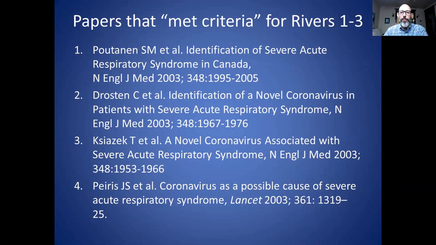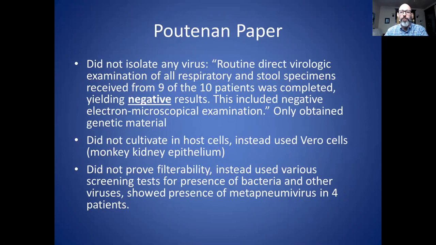So here are the 4 papers that I mentioned that are footnoted that supposedly satisfy the first 3 criteria of Rivers. So Puutanen, Drosten, Kaziacek, and Paris. And please forgive me if I'm mispronouncing any of those names. And these are all about the SARS coronavirus from 2003. So let's look at the Puutanen paper first. So they did not isolate any virus, the first step.